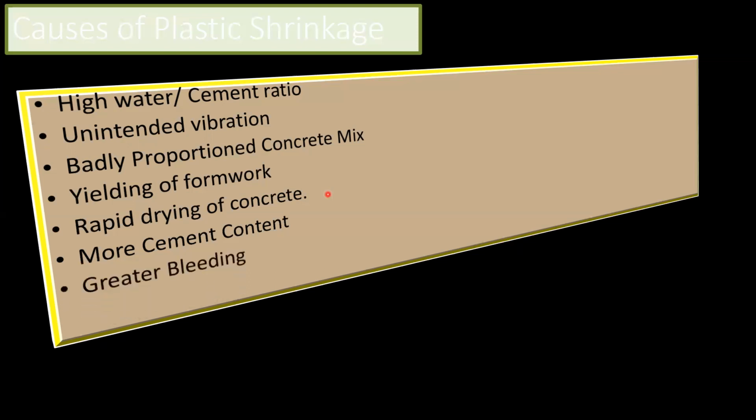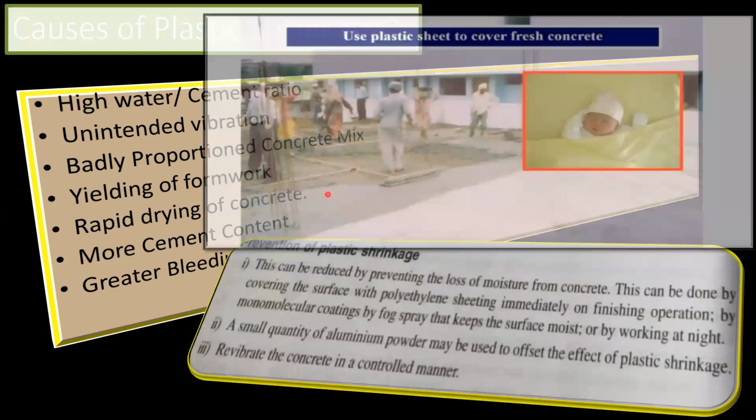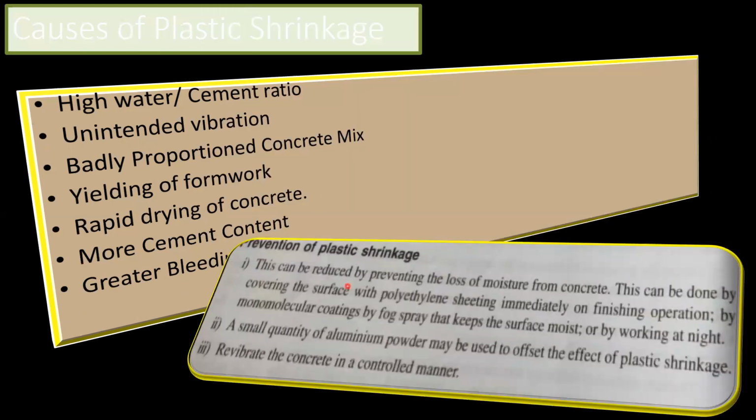Next is greater bleeding. If there is more bleeding also, quick loss of water will happen. Since bleeding will happen at the surface level, again that results in the crack. So how do you do the prevention of that? This can be reduced by preventing the loss of moisture from the concrete.